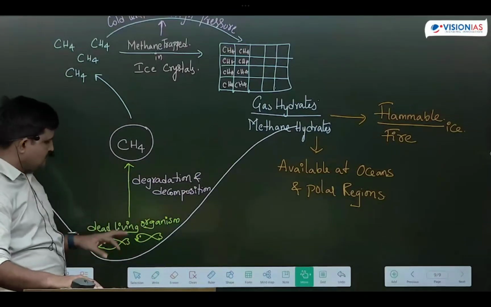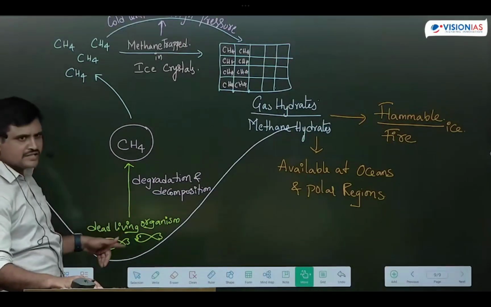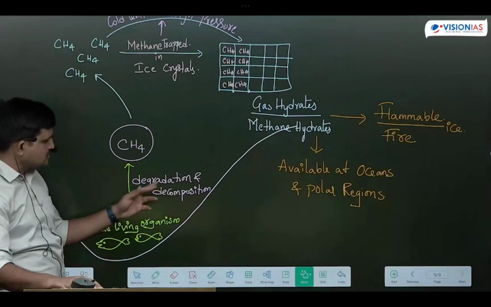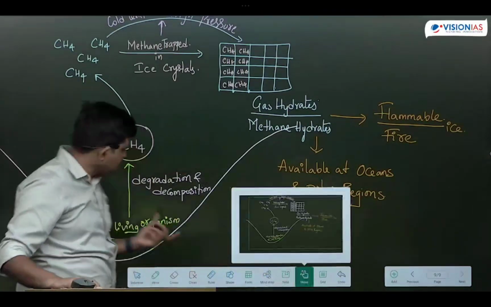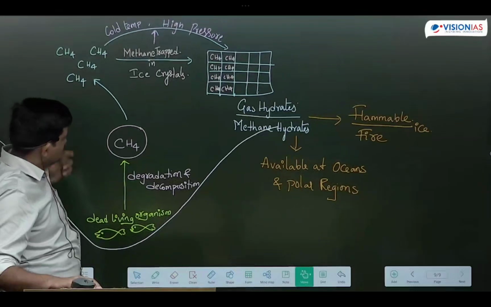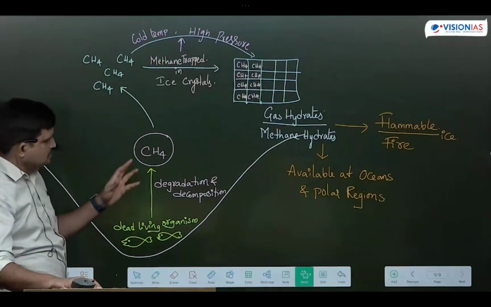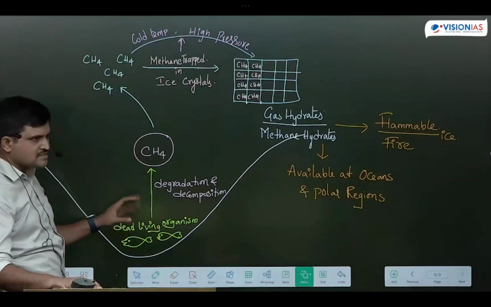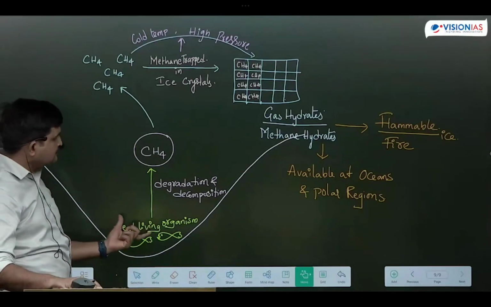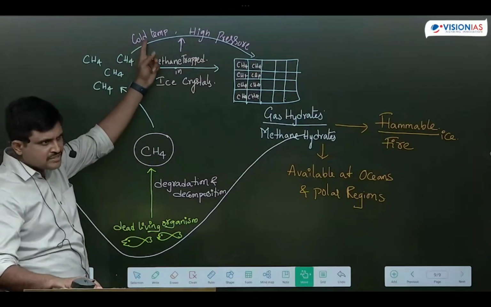That's what I'm saying. If there is a dead living organism, any living organism, dead living organisms will reach the bottom of the oceans. When it is reaching the bottom of the oceans, it undergoes degradation and decomposition. Now when it is going for degradation and decomposition, what will be released? Methane. Generally, methane and carbon dioxide will be released. So this methane, I told you that this mechanism happens at the greater depths of the oceans. So at the greater depths of the oceans, what are the conditions that prevail? Cold temperatures and high pressures.